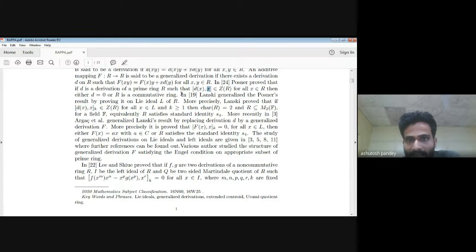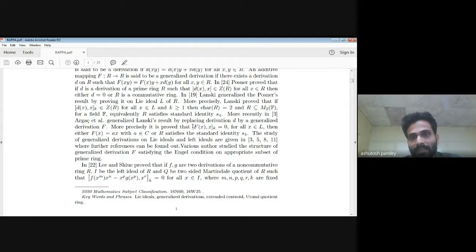Then Lenski generalized Posner's result by proving it on the Lie ideal. Lenski took the same identity, but this time the kth commutator is in the center of R, and this x is coming from the Lie ideal, not from R. In this way, he generalized this result of Posner, and he proved that if this is true, then either the characteristic of R is 2 or R is contained in the two-by-two matrix ring.